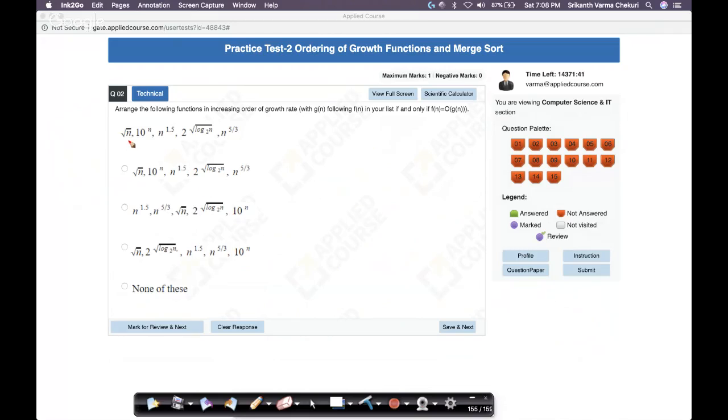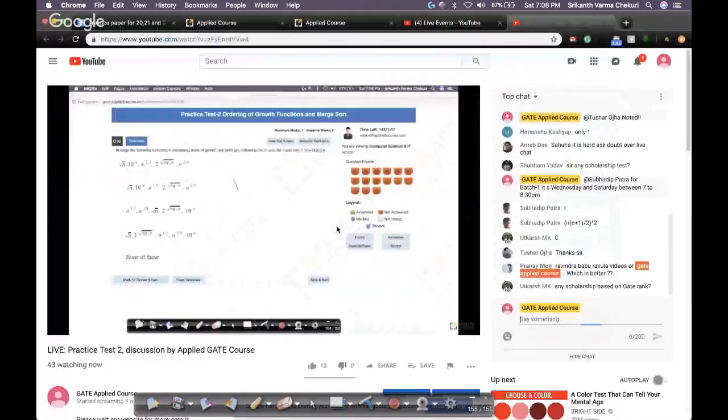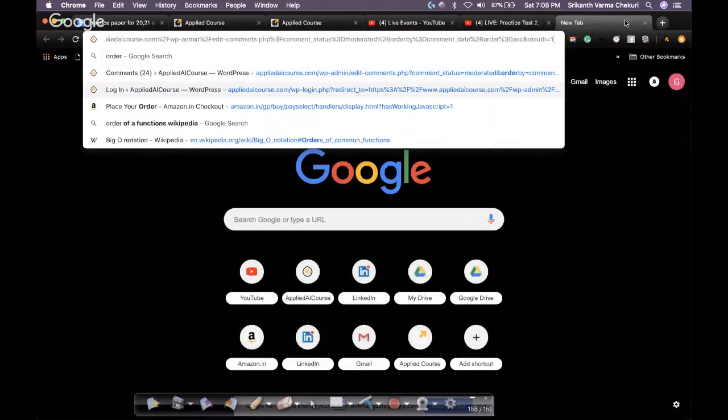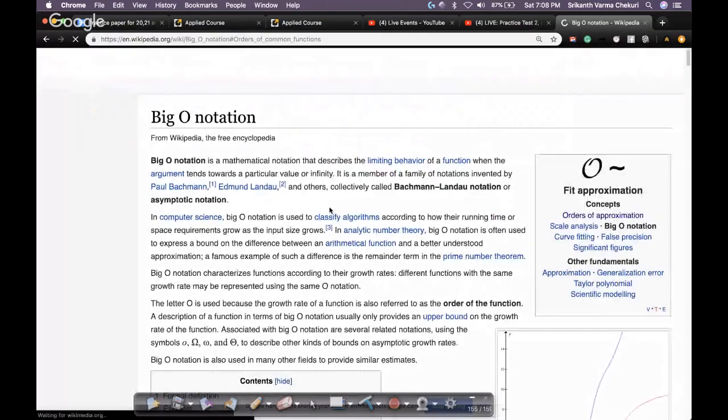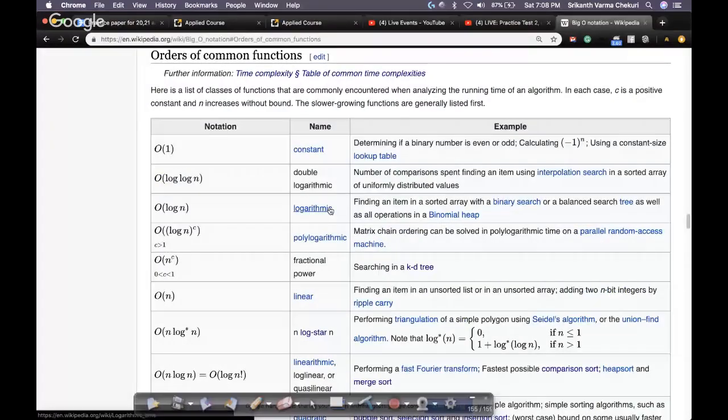So let's see. Again, by the way, we have the order of functions. I hope you all recall that. So let me just open the page for order of functions also. Okay, this is the Wikipedia page. We have discussed this in the course videos also. So this is very useful.